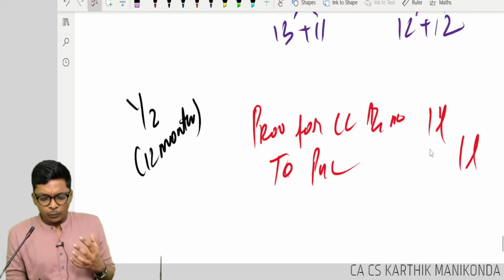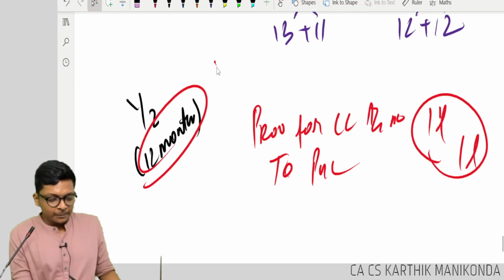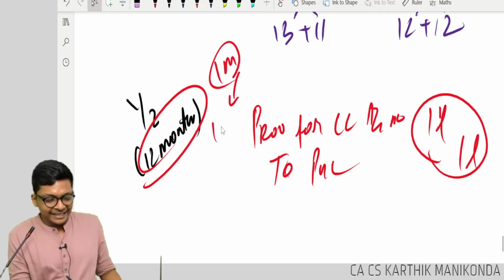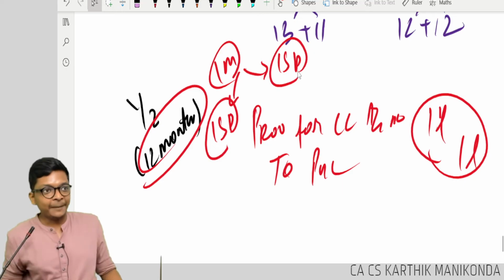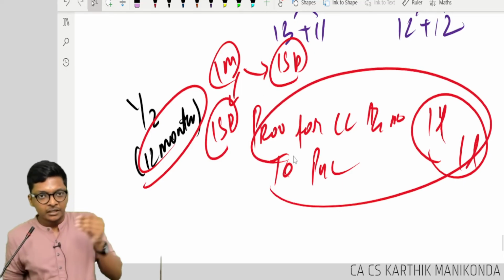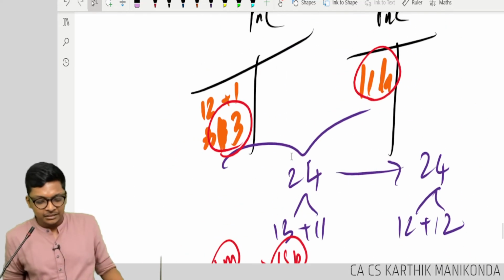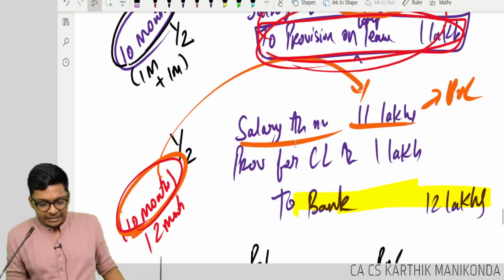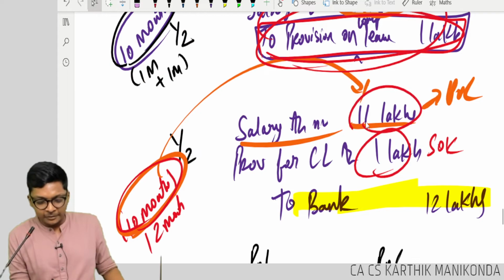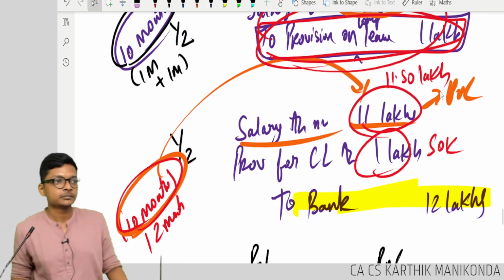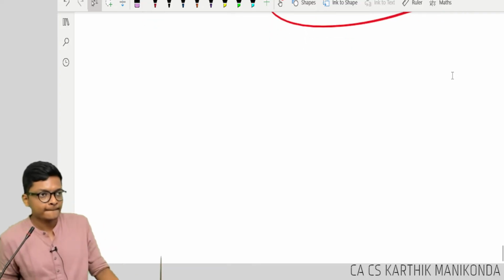Sir, not 1 lakh, sir. In this 1 month which I have, 15 days I used, 15 days I lapsed, so half, 50,000 reverse, 50,000 will come here. Are you following, guys? This will become 11.50 lakhs instead of 11. Okay. Yes, Vignesh.